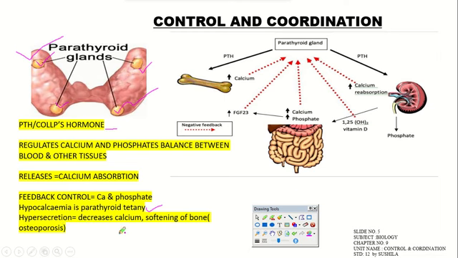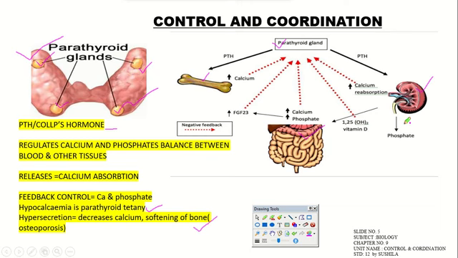If hypersecretion is there, calcium decreases, that is softening of bone, or osteoporosis. It mainly occurs in the female body after menopause, at the age of 55 or after 50 years, right? Regarding the functions of the parathyroid hormone, it will perform calcium formation on the bone surfaces, regulate the calcium phosphate level in the intestine, and promote calcium reabsorption in the kidney for maintaining the phosphate and calcium minerals, right? In a controlled manner.